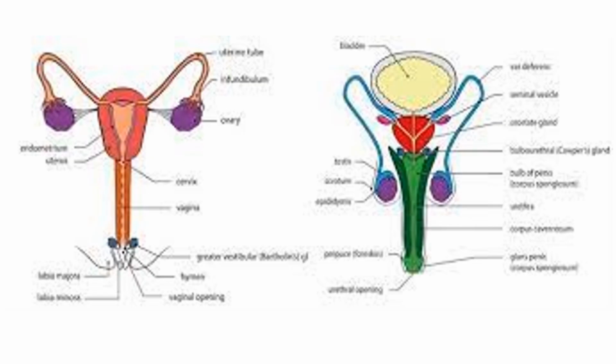So these are the pictures or illustrations of our male reproductive system, and this is a female reproductive system.